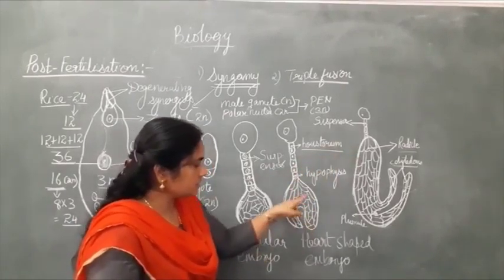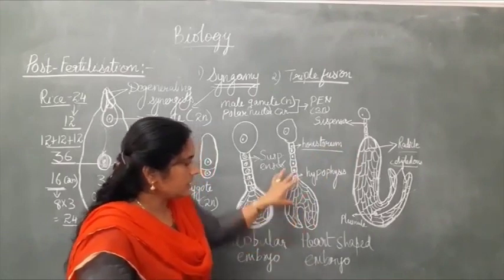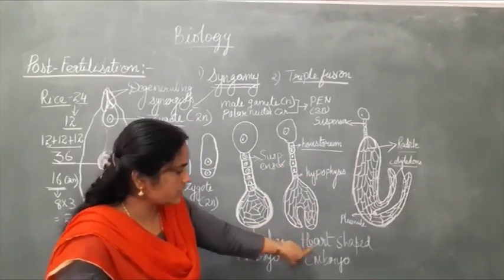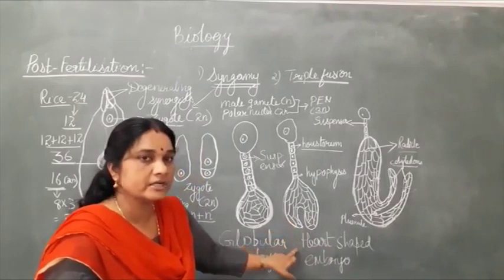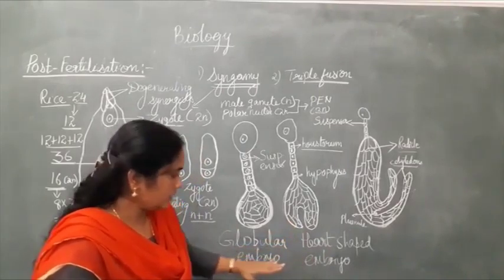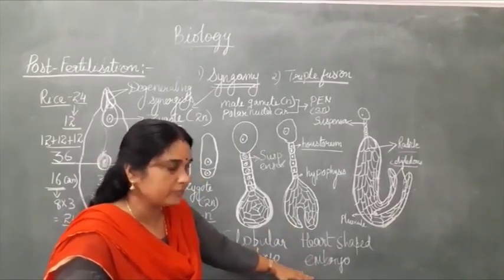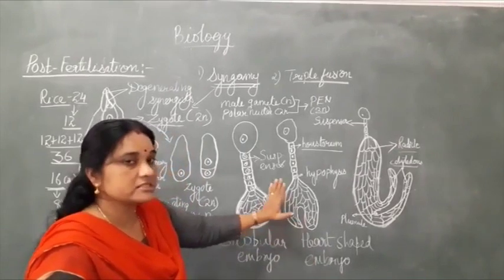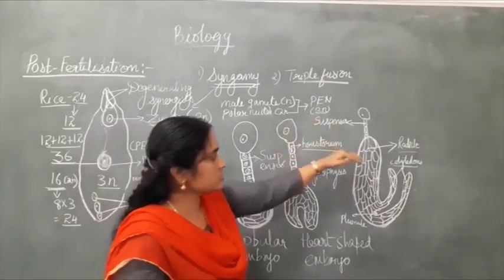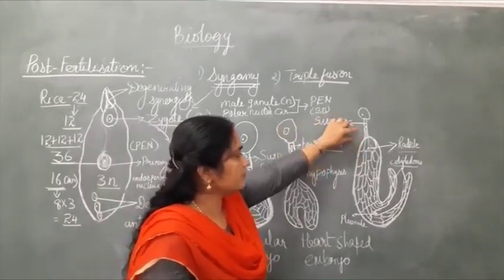And here you can see the developing cotyledon. The shape of this is heart shape. So this is known as heart shaped embryo. Okay, globular embryo and heart shaped embryo, and all these are diploid in nature. Next one is nothing but what happened here.